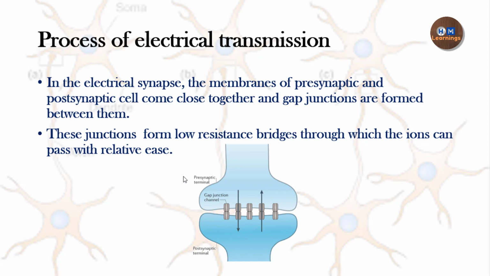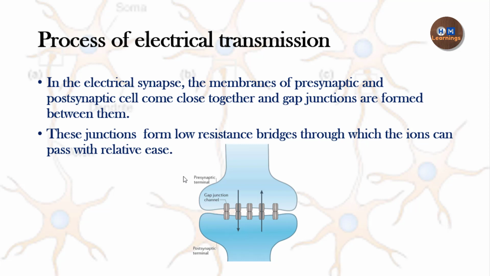In the electrical synapse, the membranes of the pre and the postsynaptic cell come close together and actually form gap junctions. Through these gap junctions, the ions can travel from the presynaptic terminal to the postsynaptic terminal. These gap junctions are actually low resistance bridges which allow the ions to pass very easily from one cell to another cell. It is a very simple process which doesn't involve many steps.